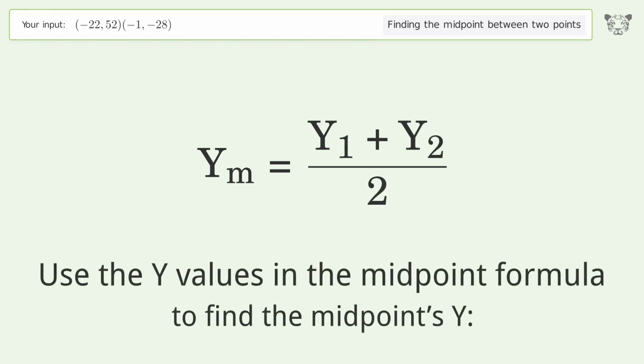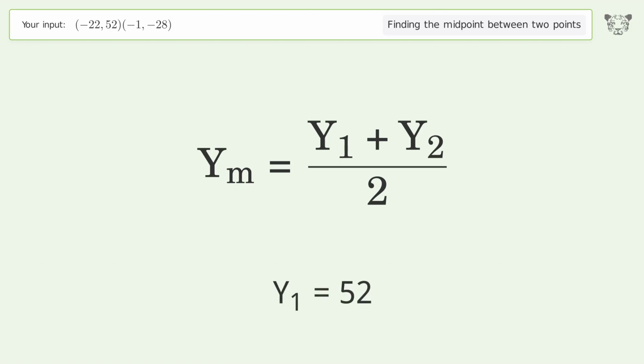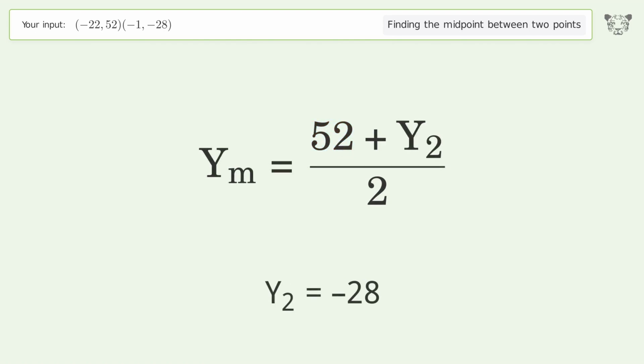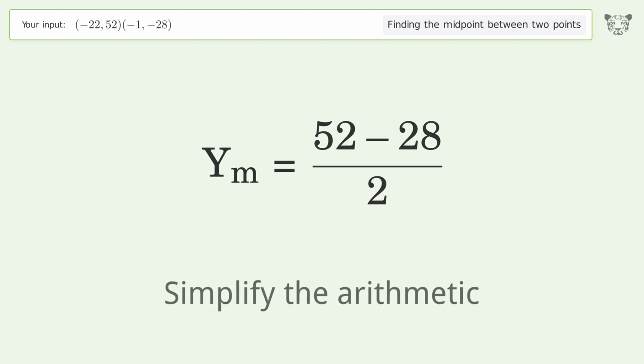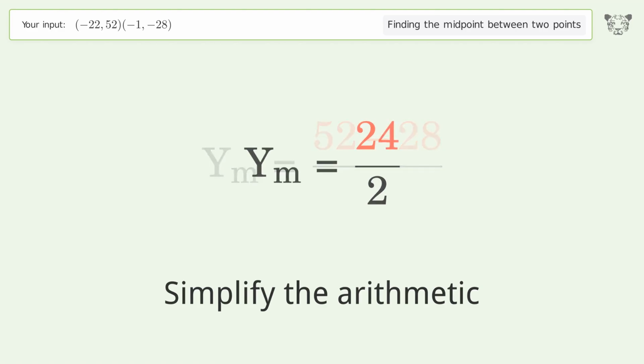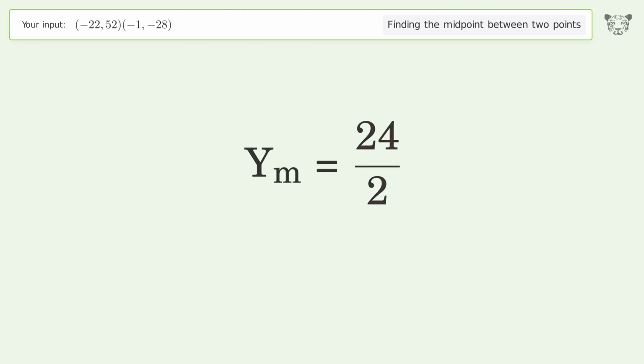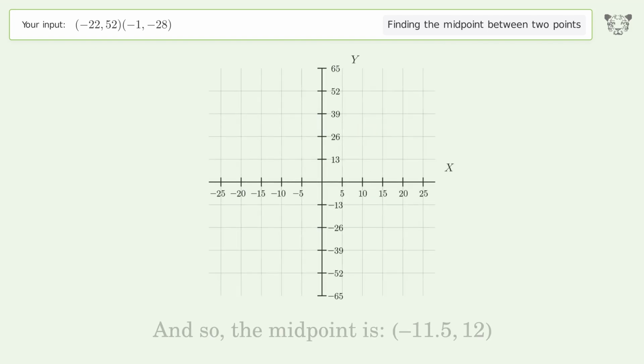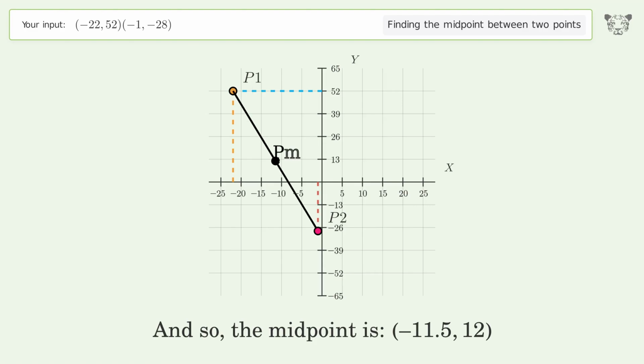Use the y values in the midpoint formula to find the midpoint's y. y1 equals 52. y2 equals negative 28. Simplify the arithmetic. And so, the midpoint is negative 11.5, 12.